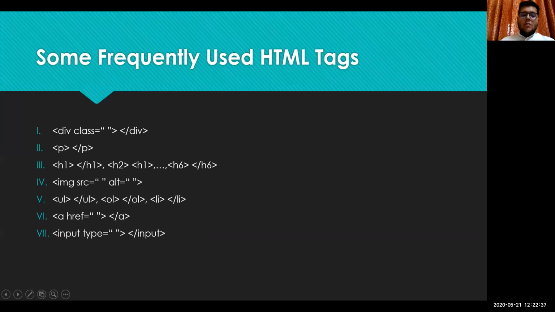Then there are many types of inputs. In inputs, we can take input from the user, like we have text fields, then we have text areas, then we have radio buttons, check boxes, etc. So input type is that. I know it may seem a little difficult right now to understand these, but believe me, once we start using these, there will be no problem. Okay, just stay with me.